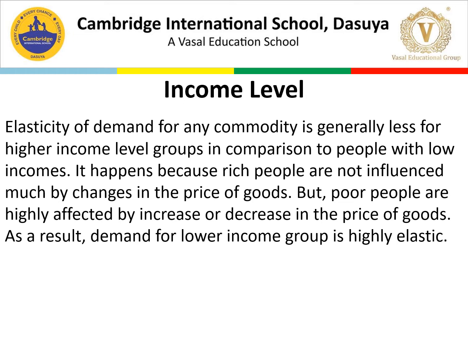It happens because rich people are not influenced much by changes in the price of goods. Why does it happen? Because rich people always have money, and if the price is increasing, they are still going to buy this thing. So in this case, the demand is less elastic. But poor people are highly affected by an increase or decrease in the price of goods. As a result, demand for the lower income group is highly elastic. I guess this is clear to you.